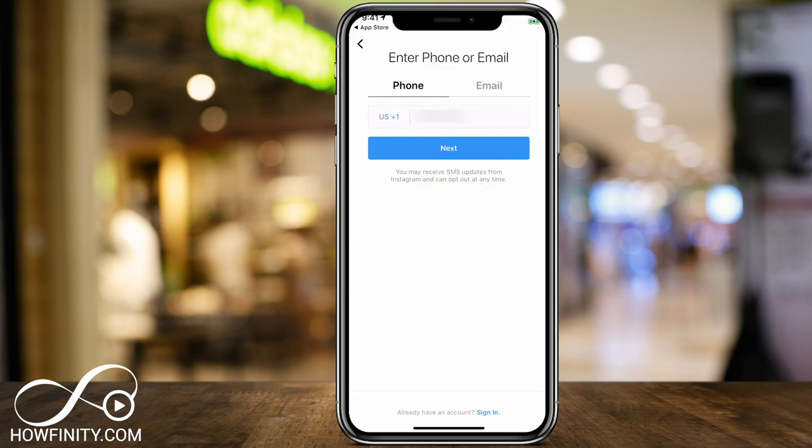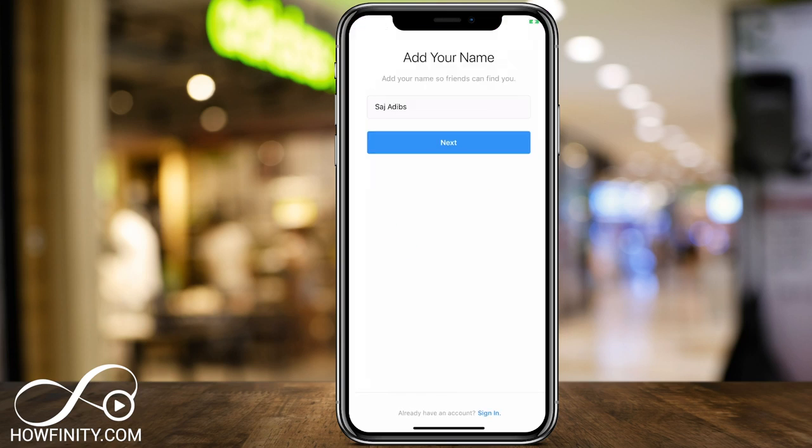On this page, you could type in your phone number or your email address. And then on this page, it says add your name so your friends could find you. So if you want your friends to find you, use your real name here. If you want to be more anonymous and you don't want to link it to your Facebook or anything like that, or if you want it for your business, go ahead and type that name here. Pretty simple process. I'm gonna go ahead and press next.